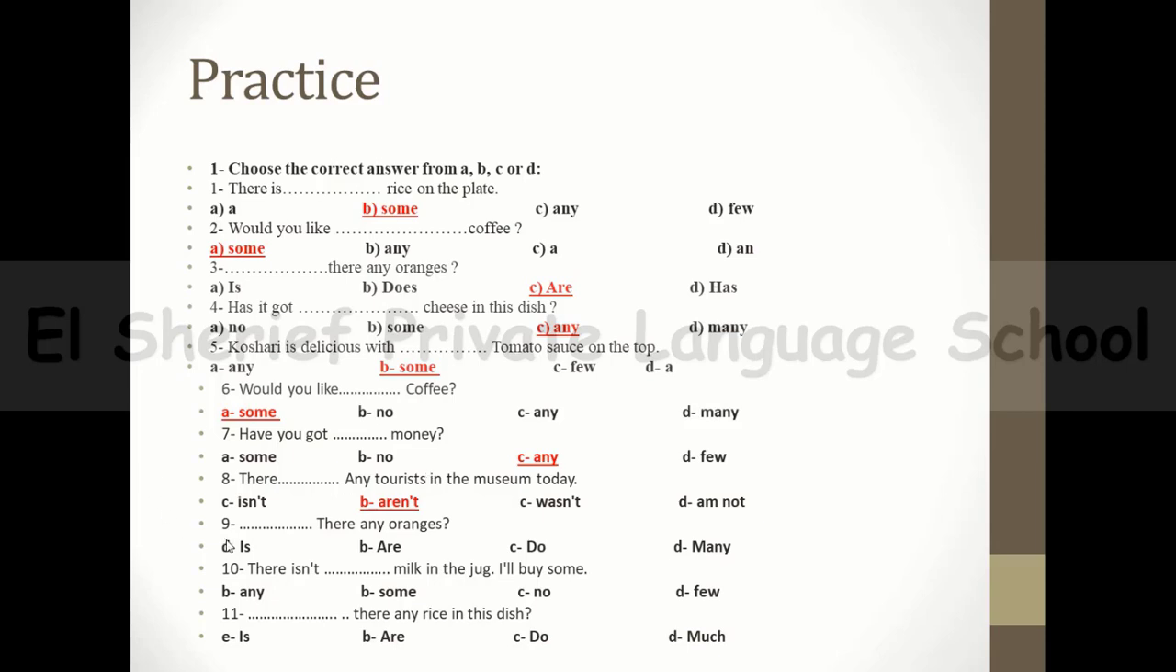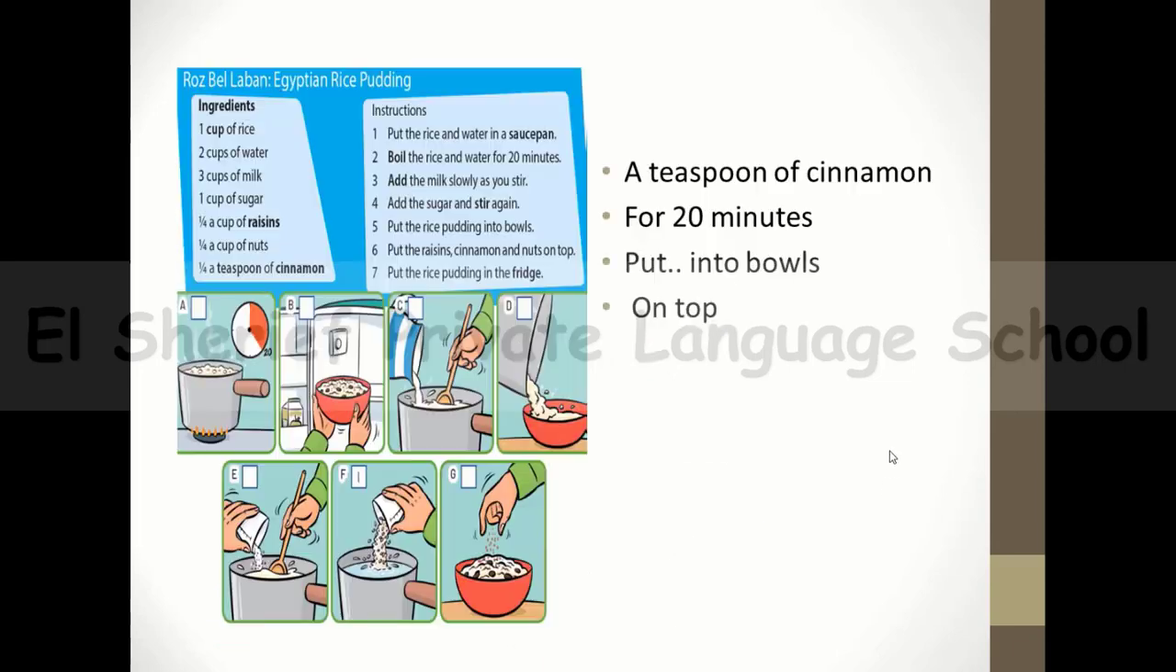Okay, and number 9, we have space there any oranges. It's a plural countable, so you will say are there any oranges? Number 10, there isn't what milk in the jug. I'll buy some milk, and negative sentence, so it's any milk in the jug. And the last one we have, is there any rice in the dish? Rice, it's uncountable, so you will use a singular verb saying, is there any rice in this dish? Okay, this is our practice, and now guys, let's move to another thing.